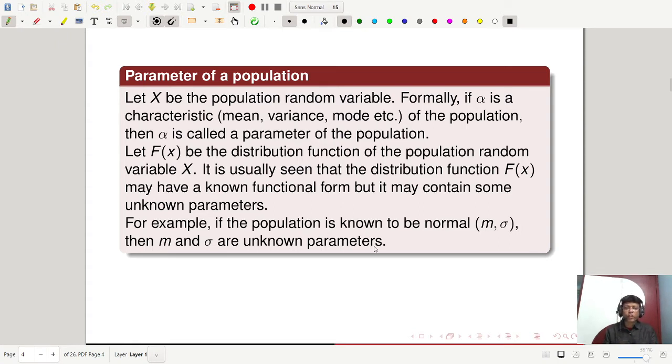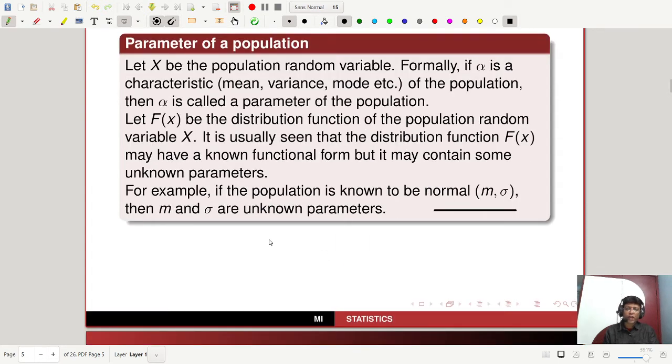For example, if the population is known to be normal (m, sigma), then m and sigma are the unknown parameters. You know that X is a random variable that follows the normal (m, sigma squared) distribution. Then your unknown parameters are m and sigma. So that is the concept of the parameters. That means the population may have a known functional form, but it may contain some unknown parameters. So m and sigma are the unknown parameters in this case. From the population, you have to study the unknown parameters.